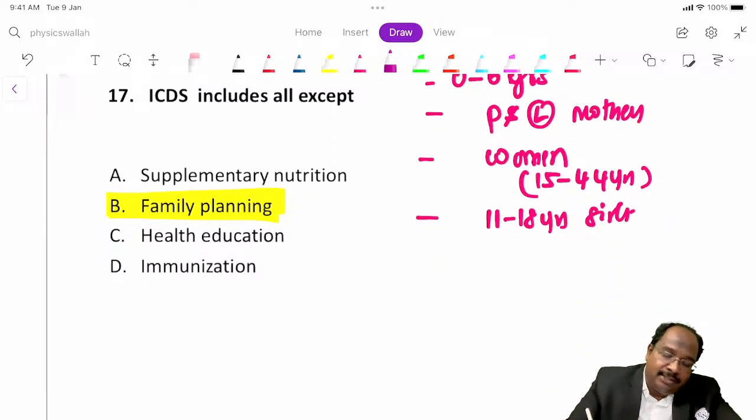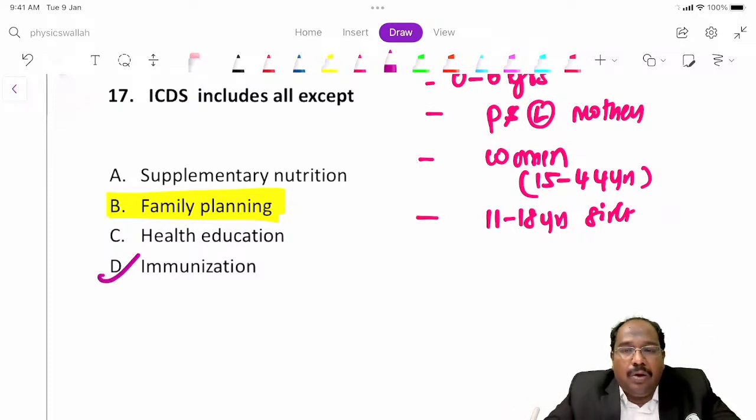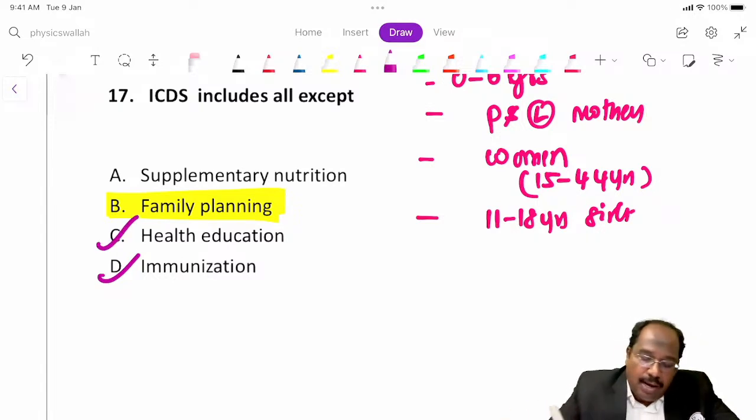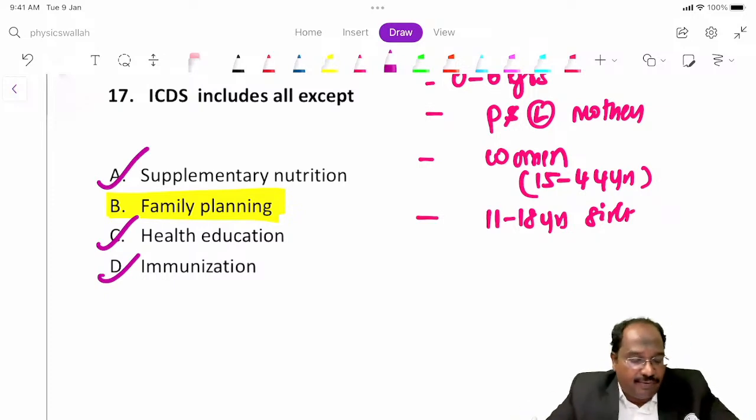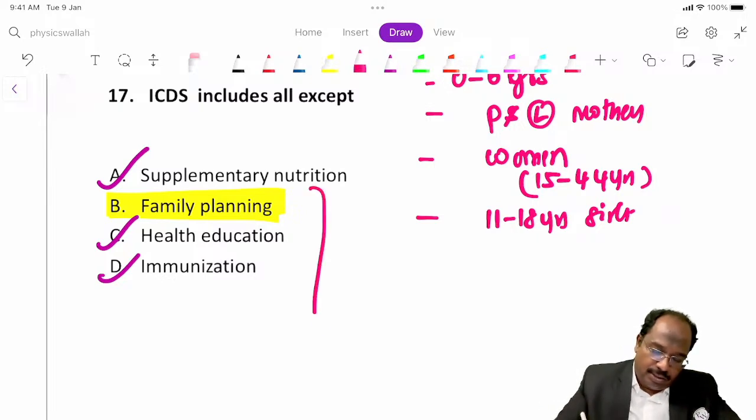Now, what are the things that will happen? Immunization will usually happen in Anganwadi. Health education they will provide, and supplementary nutrition they will provide. So what is supplementary nutrition? They will be providing children every day